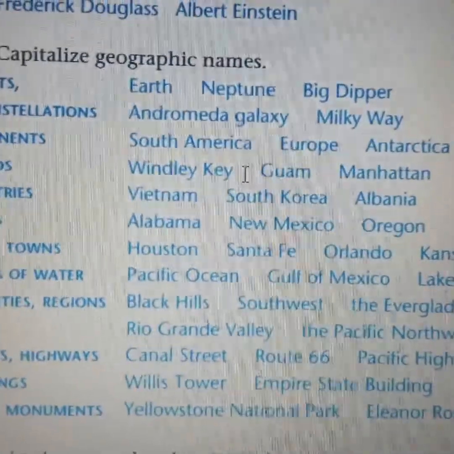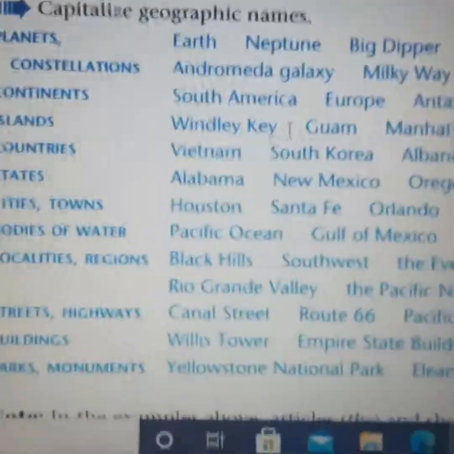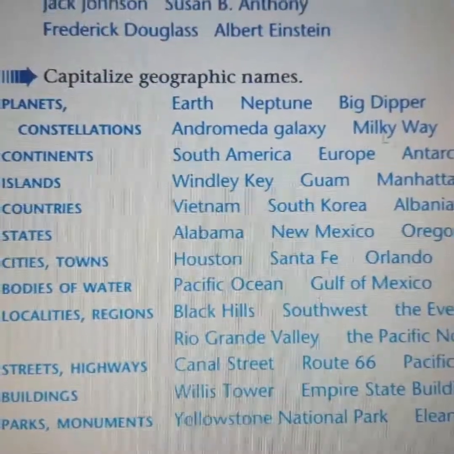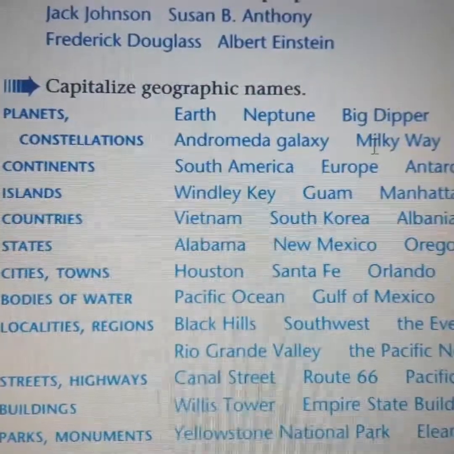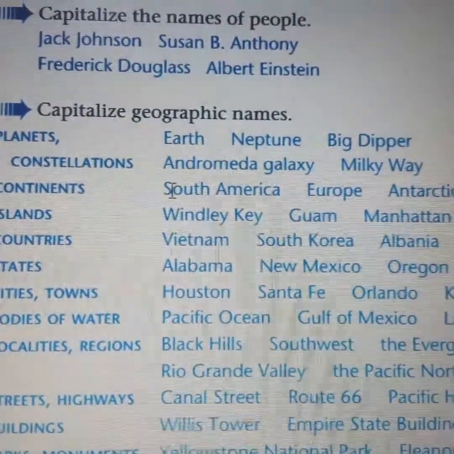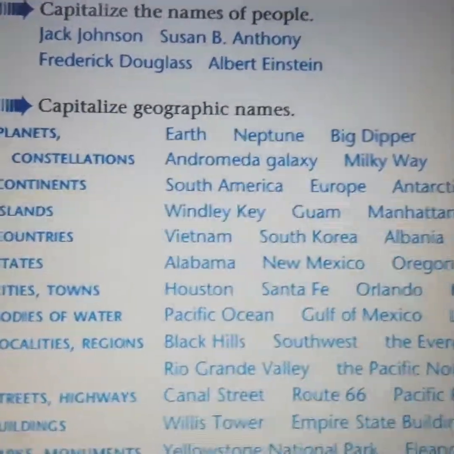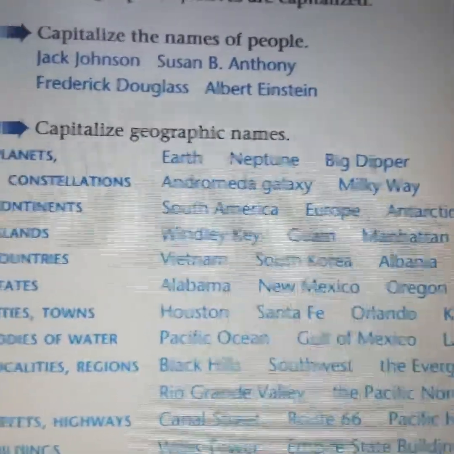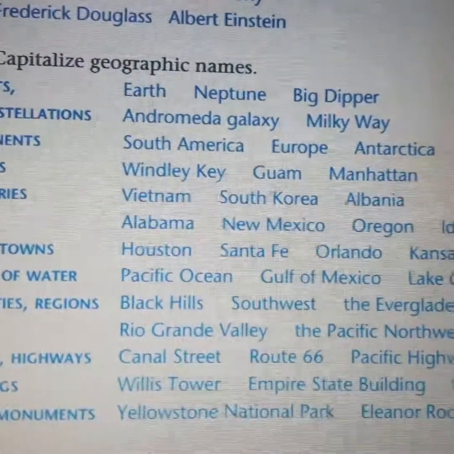So we have islands. Here we have to pay attention: a capital letter and a capital letter. If you have two words, you use a capital letter here and then a capital letter here. Also South America, the S is a capital letter and the A is a capital letter. So whenever we have a proper noun with two words, you have to write a capital letter for each.